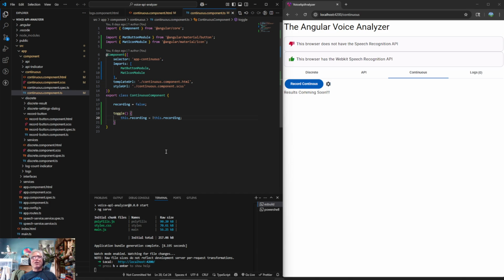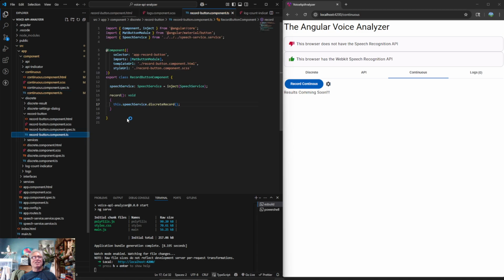Which, like if we ever have to fix bugs or something, we don't have to come up to speed in two different ways of doing things. I think that's probably the better way to go about that. Now, one thing I remember that we did different is over there we kind of created a record button, which doesn't really do a lot. Like if you look in here, there's just not much. It's just called speech service discrete record.